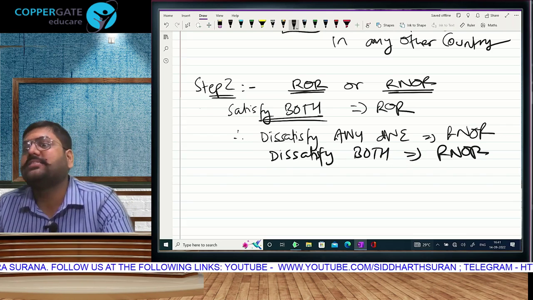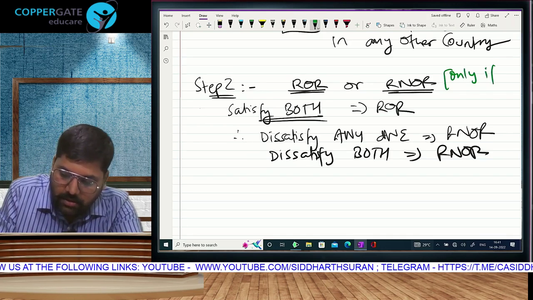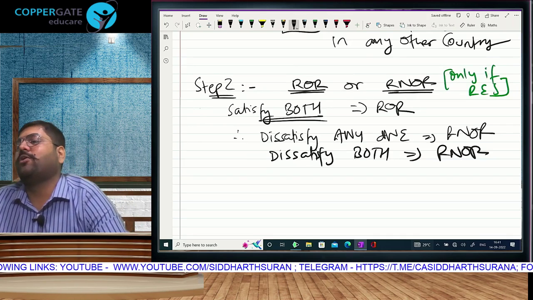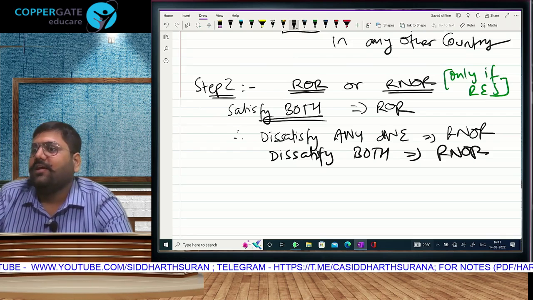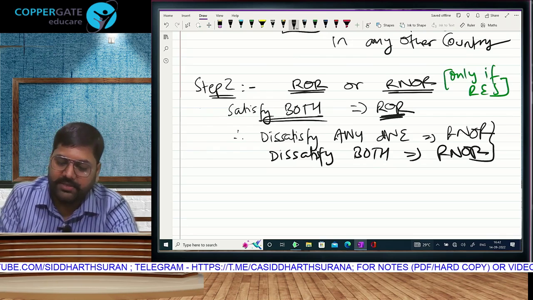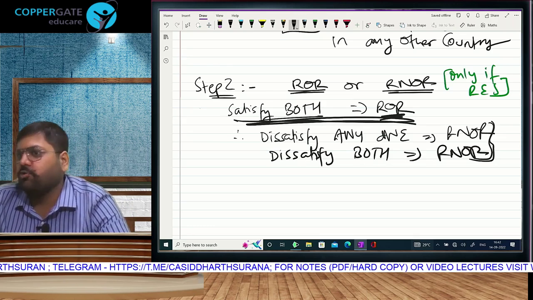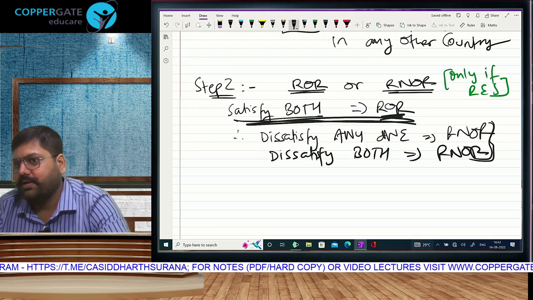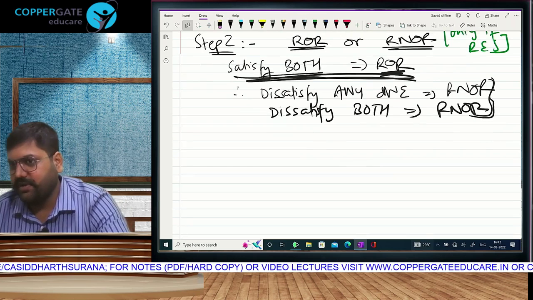The fact that you are in step number 2 means assessee has become resident. If it was a non-resident, he would have become non-resident in the step number 1 itself. And you would have never come here. If you have come here, means he is resident. Now, he can either be this or he can be this. If you satisfy both, then ROR, otherwise RNOR. अगर NR होता तो we will never come in step number 2. Correct है? Understood? हाँ? तो step number 2, only 2 conditions we have to do.